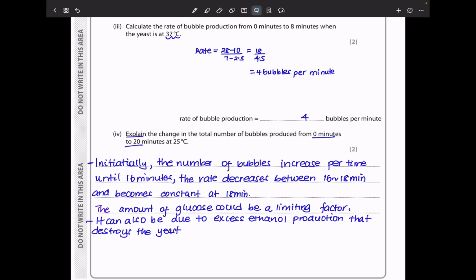So here I said initially the number of bubbles increase per time until 16 minutes. The rate decreases between 16 and 18 minutes and becomes constant at 18 minutes. The amount of glucose could be a limiting factor. It can also be due to excess ethanol production that destroys the yeast.